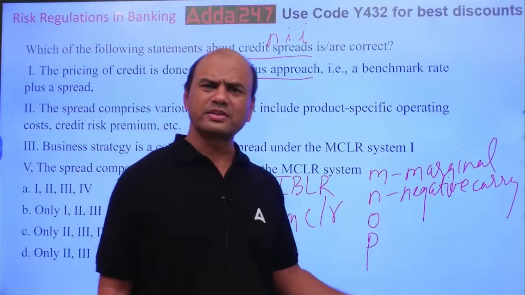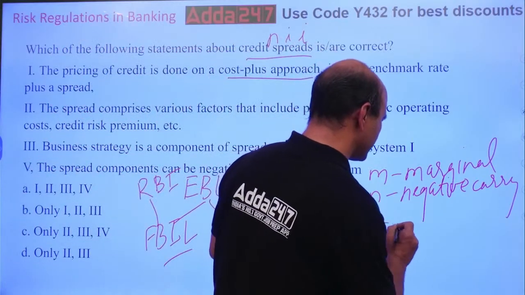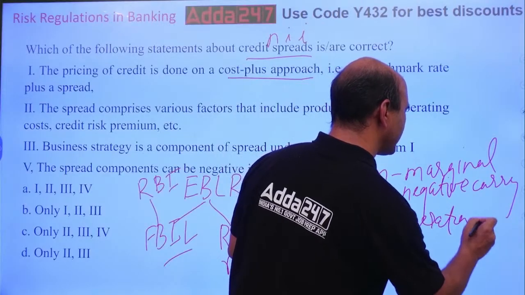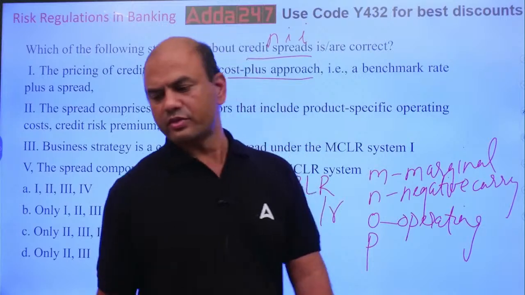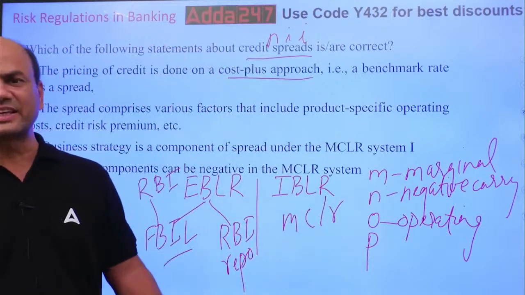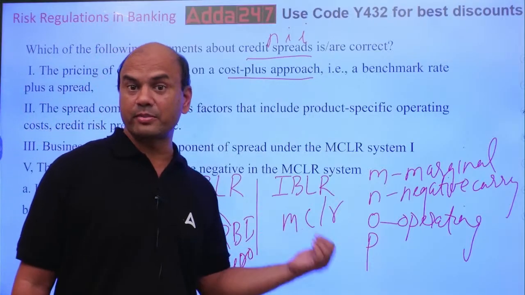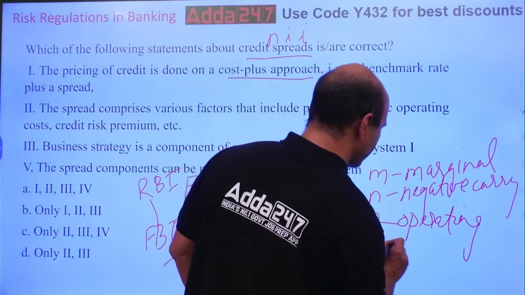O is operating cost. Operating cost means all your salaries. You all are working now in bank. And P is tenor premium. This is very important. Remember this.